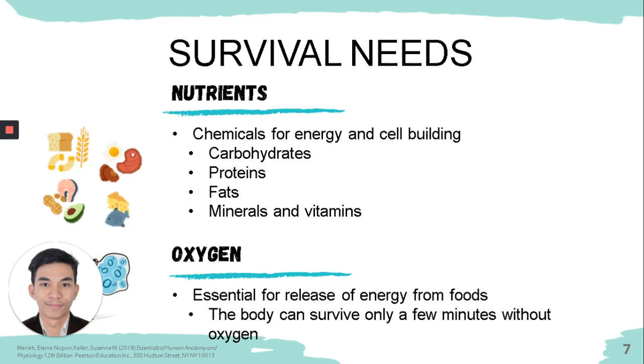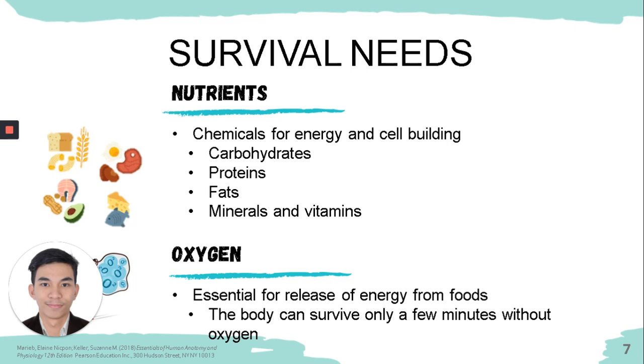Nutrients, which the body takes in through food, contain the chemicals used for energy and cell building. So we have several kinds of nutrients in the form of carbohydrates, which is a major source of energy provided for body cells. Proteins, on the other hand, and to a lesser extent, fats, are essential for building cell structure.